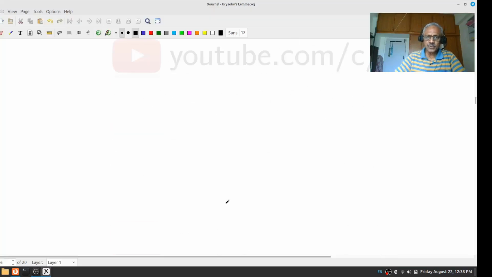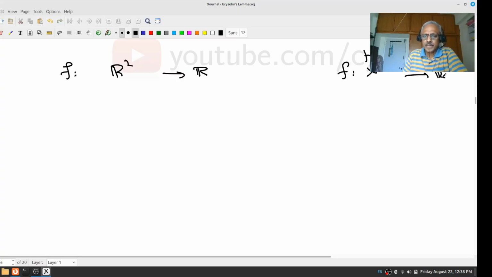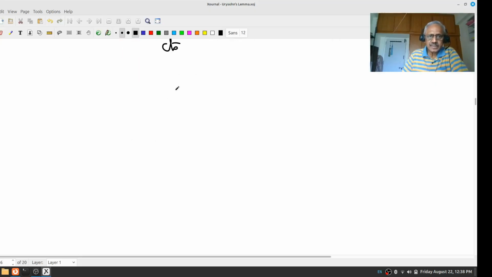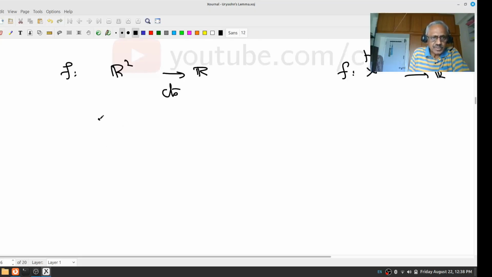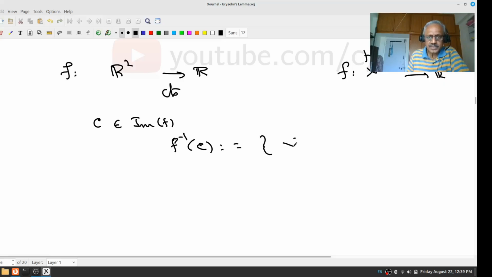The result is, suppose I have, let us look at a function from R2 to R. Whatever I'm going to do could be done on any topological space also. Let's assume it's a continuous function. Then let us look at f inverse of C. This is the set of all points xy such that f of xy equals C. This is called a level set of f at level C.